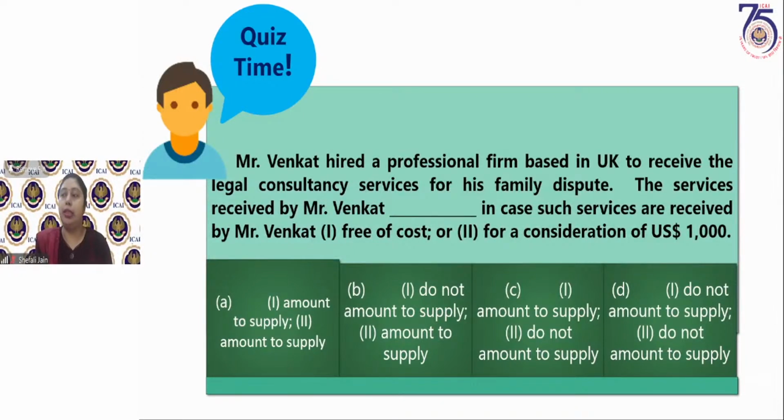Pooja is answering D. No, Pooja, you're not right. Many of you have answered option D as the correct option. In the second case, it will become a supply. Why? Because consideration has been charged. So consideration has been charged, and now the business test is not required to be satisfied. Okay. So now Nisha, Rani, Tumpa and Komal have answered correctly.